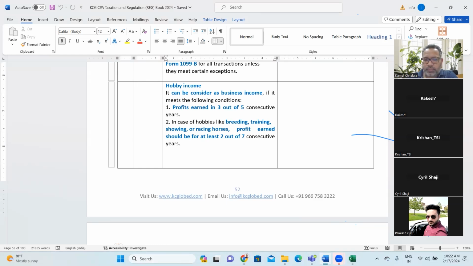And is there any separate form of reporting hobby income, or is it going to be in the 1040 itself? Along with 1040, there's a separate schedule. Same way like how we have schedule C for business income, schedule D for capital gain income, and schedule F for farming income, there's a separate schedule for hobby income as well.